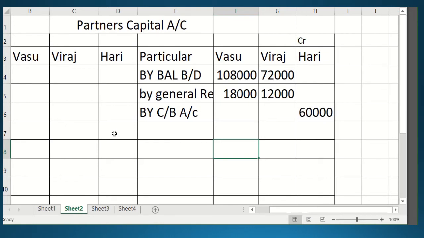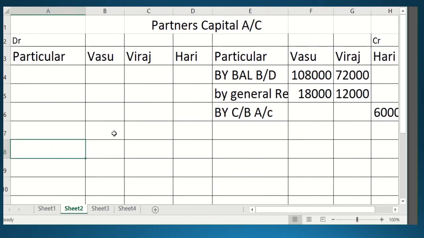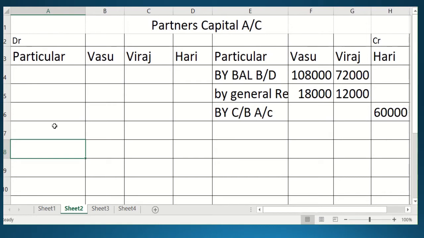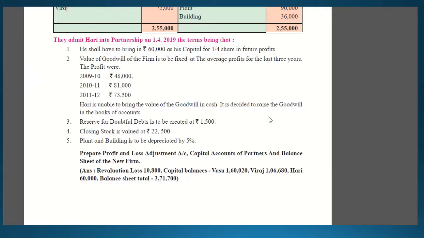Okay, so let's move further. As we have written, 60,000 is being brought by Hari. So for any capital brought by the new partner, the journal entry will be cash and bank account debit to Hari's capital account. So in Hari's capital, on the credit side, we will write by cash and bank account. Let's see the next question.